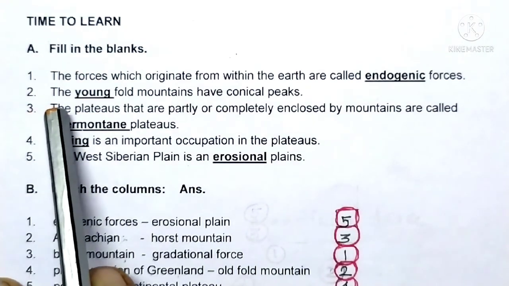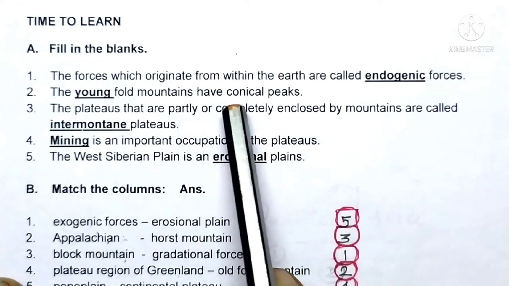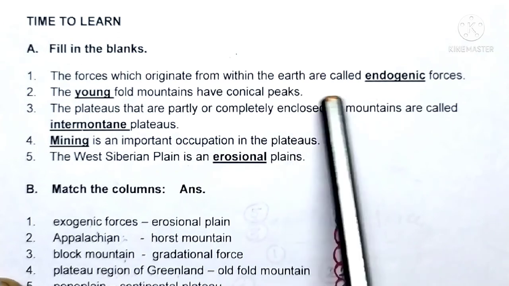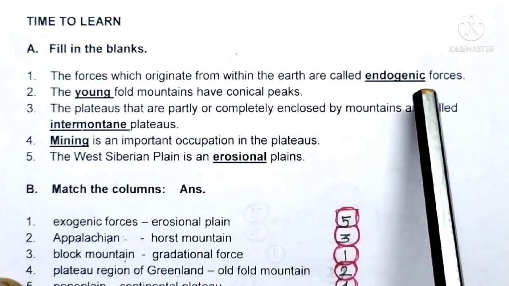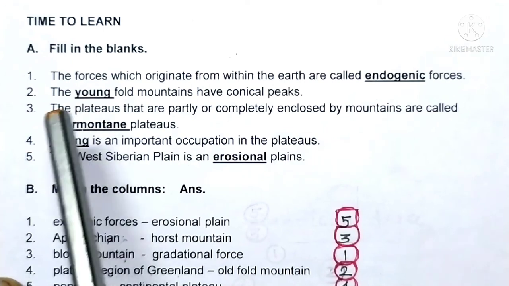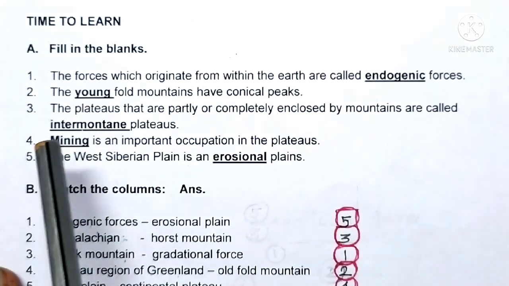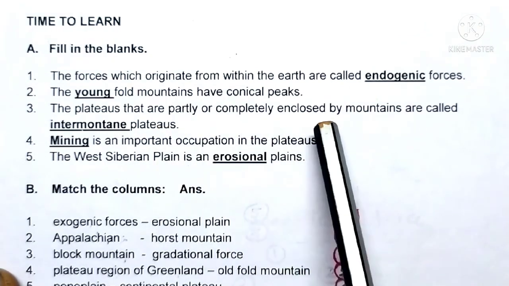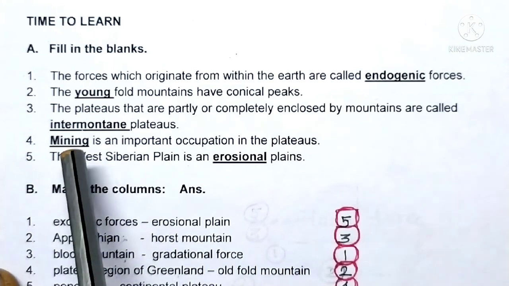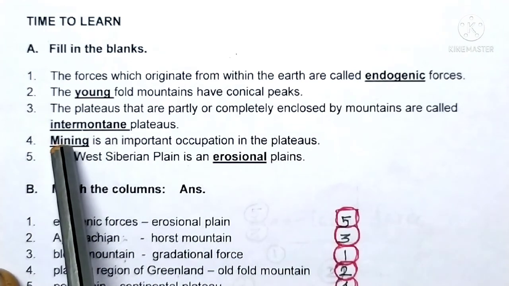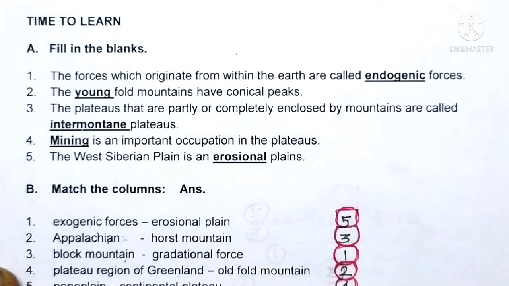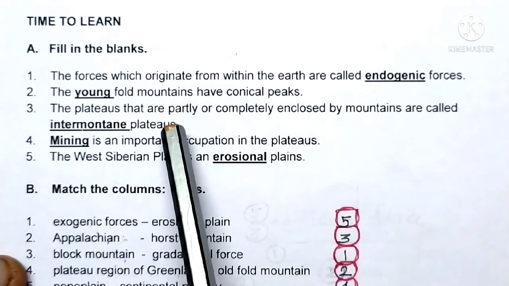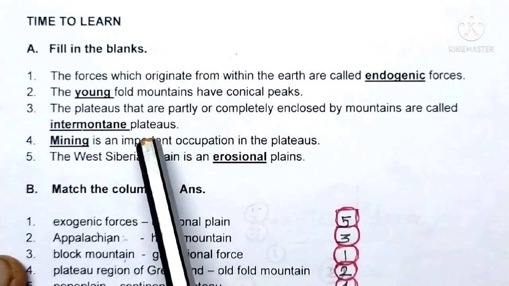Question number 2. The dash fold mountains have conical peaks. Conical peaks are the features of young fold mountains. So here the answer is young. Question number 3. The plateaus that are partly or completely enclosed by mountains are called dash plateaus, intermontane plateaus. So intermontane plateaus are plateaus which are enclosed by mountains on all sides.